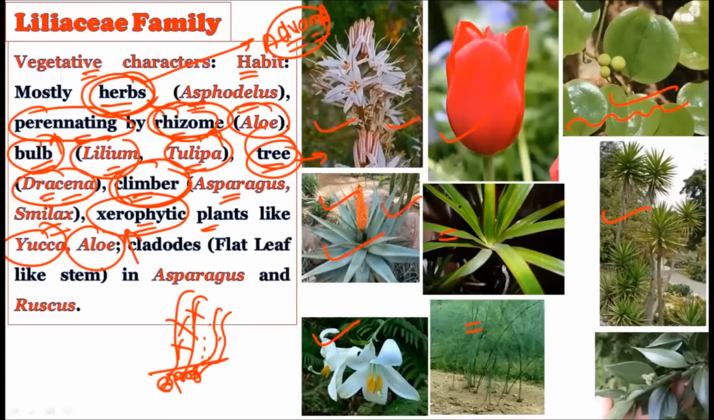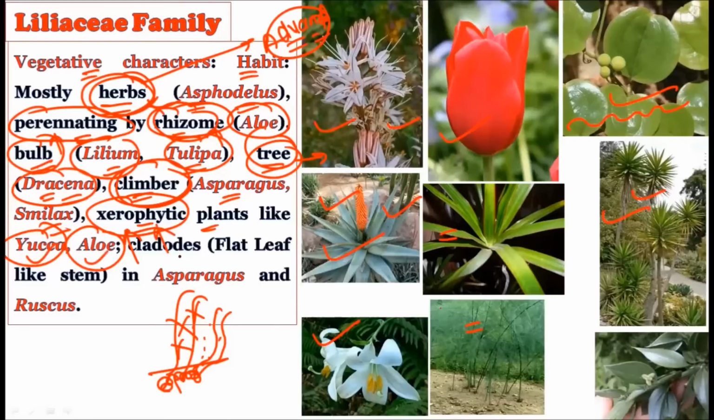Observe in the picture, this is the aloe and this is the yucca. Observe their leaves. Almost thorny leaves are there, and they always try to minimize the water loss. So minimization of the water loss and the presence of the thorny leaves, etc., all these characters are the xerophytic characters, and these were shown by the yucca and the aloe.